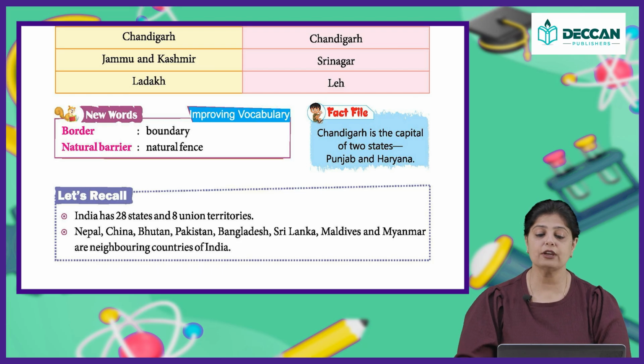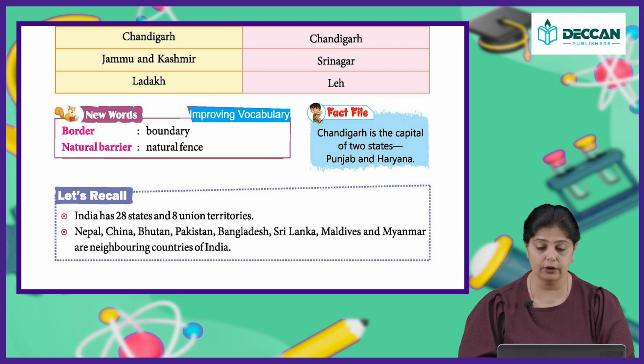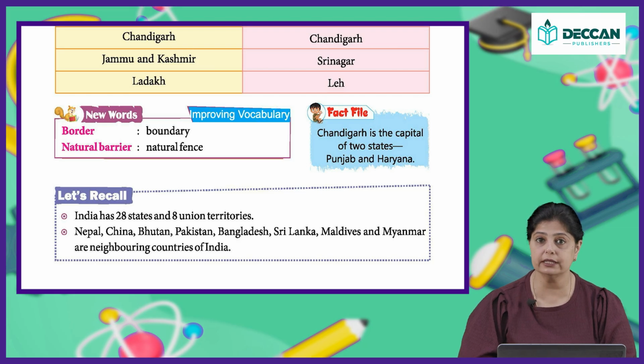Alright. Now, let us talk about the new words we have come across in this chapter. Border means the boundary, okay, and natural barrier means the naturally occurring fence or boundary of a particular country, something that barricades the country from enemies' attack. Alright. Now, let us recall: India has 28 states, 8 union territories, and Nepal, China, Bhutan, Pakistan, Bangladesh, Sri Lanka, Maldives and Myanmar. They are what? They are our neighboring countries.